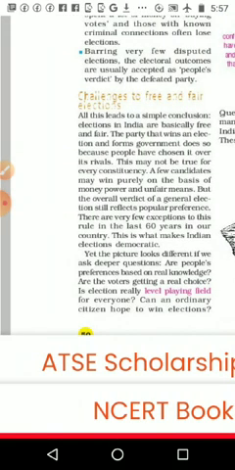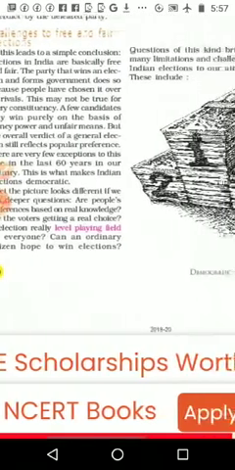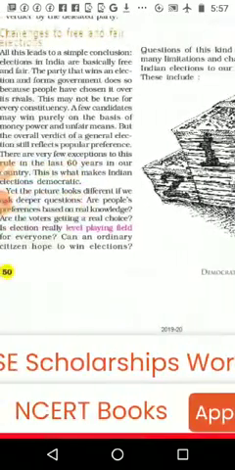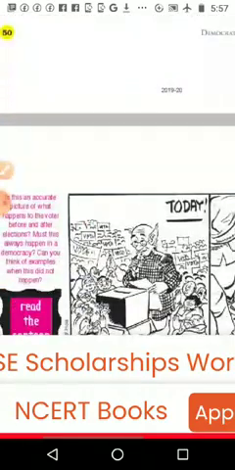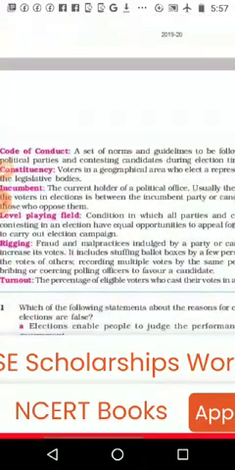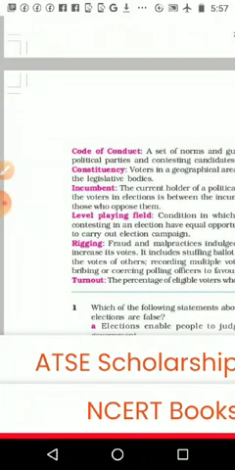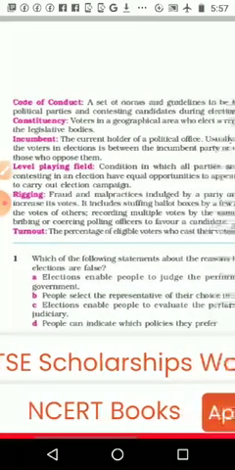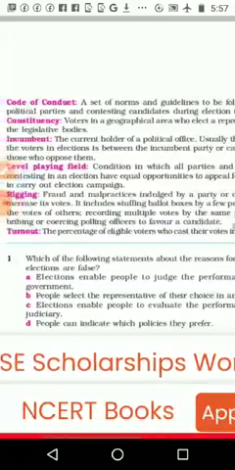Then challenges to free and fair elections. We are asking whether we can conduct a free and fair democratic election, and what problems we are facing. This is all about the lesson. Then the new words: code of conduct, constituency, incumbent, level playing field, rigging and turnout. These are the important things of the lesson.